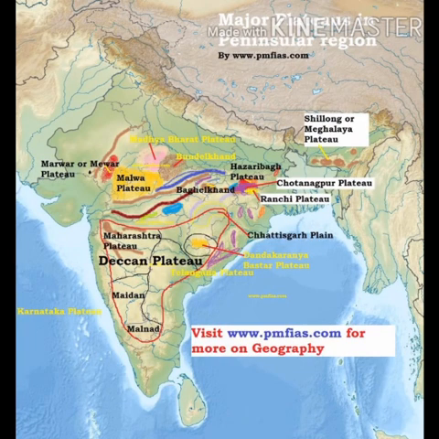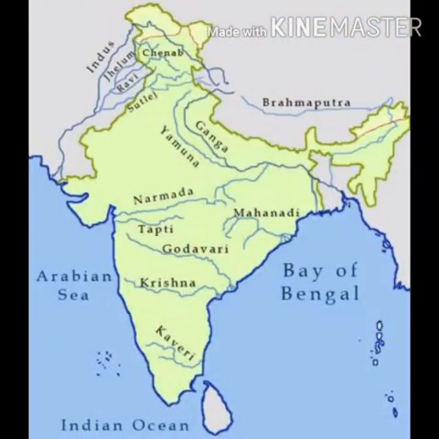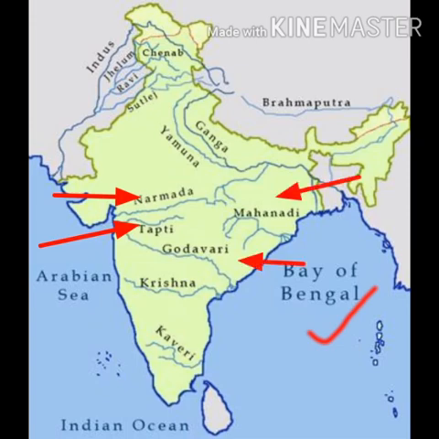Next category is Deccan Plateau. This plateau lies in the south. Its slope is towards the east. There are two categories of rivers flowing in this plateau, that is east flowing rivers and west flowing rivers. There are only two west flowing rivers you can see in the map, that is Narmada and Tapi. These both drain into the Arabian Sea. And the east flowing rivers which drain into the Bay of Bengal, see in the map, are Mahanadi, Godavari, Krishna and Kaveri.